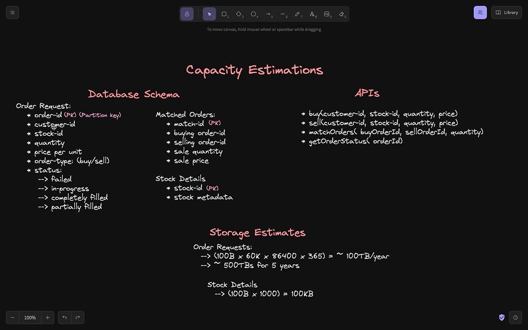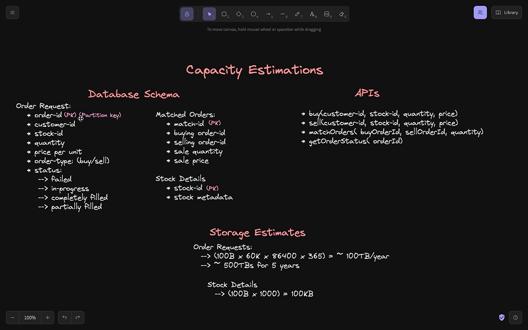The customer who raised that order, the stock for which that order was raised, the quantity of the stock that we want to buy or sell, the price per unit at which we want to buy or sell, the type of order, whether it's a buy order or a sell order, and then finally, what is the status of the order? Is it failed? Is it raised or in progress? Is it completely filled? Is it partially filled? Why have we taken completely filled and partially filled? Now you can remember that we support partial filling of orders, right?